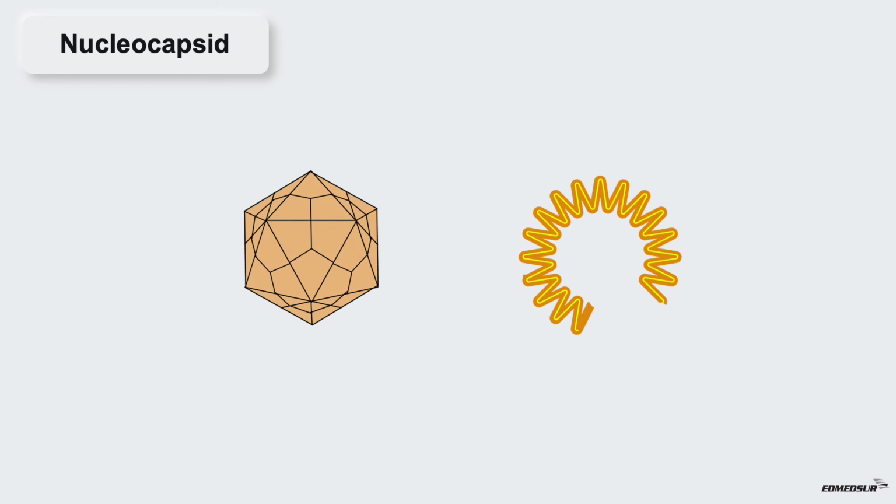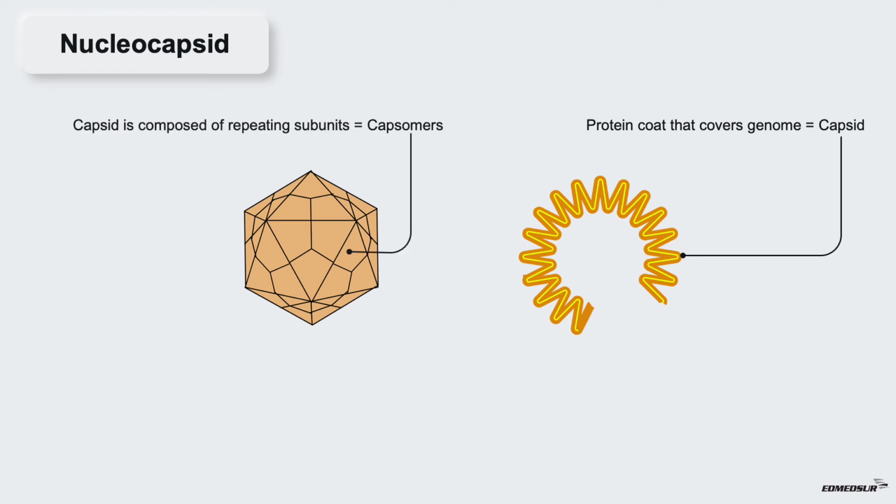Nucleocapsid. In viruses, a protein coat that covers the genome is called capsid. The capsid is composed of repeating subunits called capsomers. The capsid with the enclosed nucleic acid is known as the nucleocapsid.